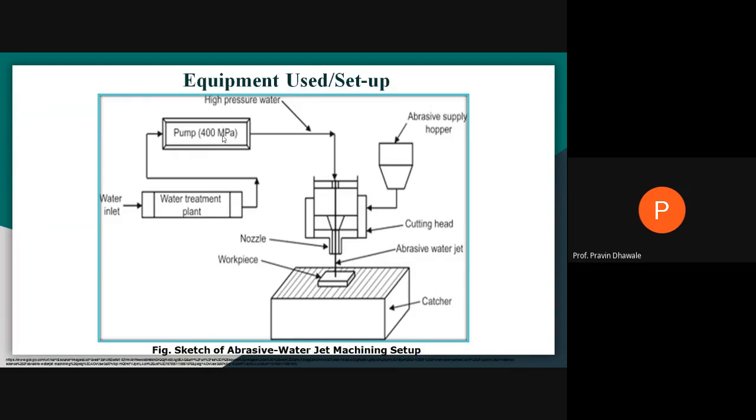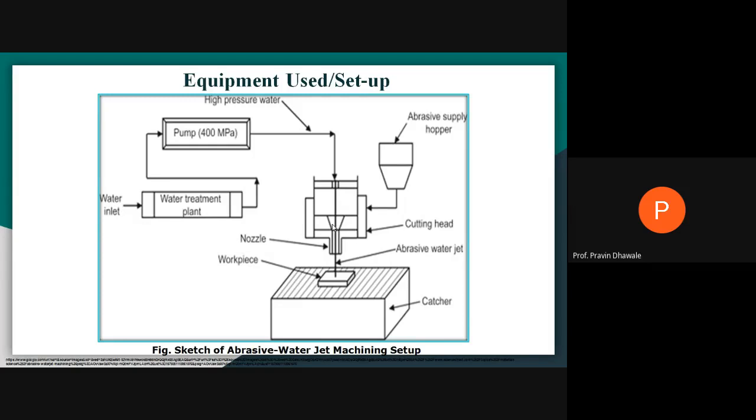The purpose of this pump is to increase the pressure of the water, right? So that is a high pressure pump. At the outlet of this pump, we get high pressure water. It is passed to this mixing chamber. From one side you supply high pressure water by using this pump, and on another side you supply abrasive particles from this hopper to this mixing chamber.